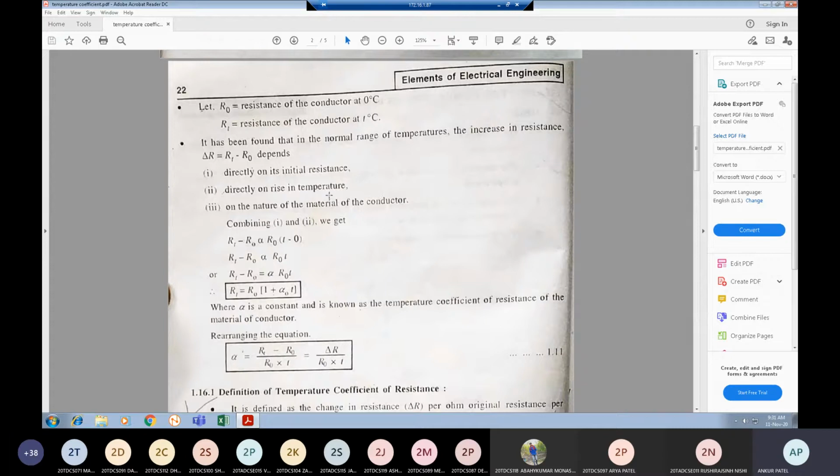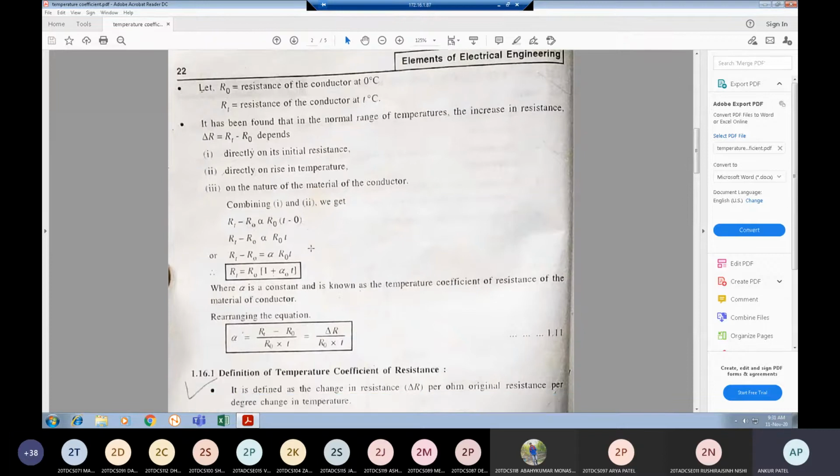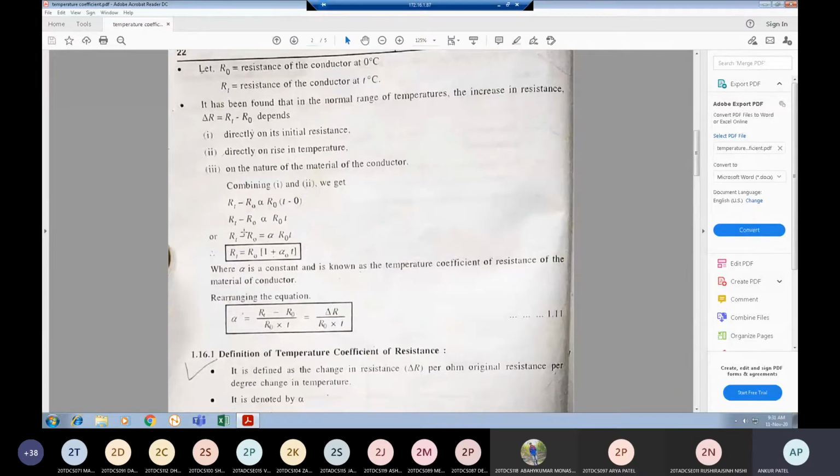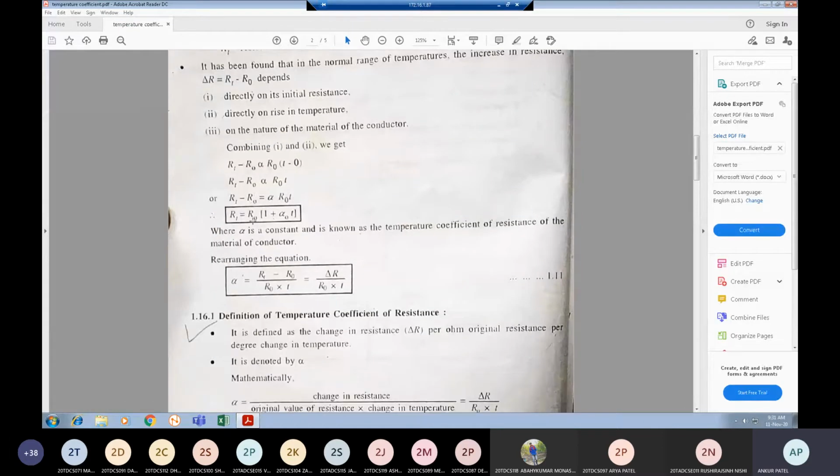Rise in temperature means we are increasing the temperature from 0 to T, so it can be written as T minus 0. So RT minus R0 is proportional to R0 times (T minus 0), that is, proportional to R0 into T. Or we can write RT minus R0 is equal to alpha R0 T.